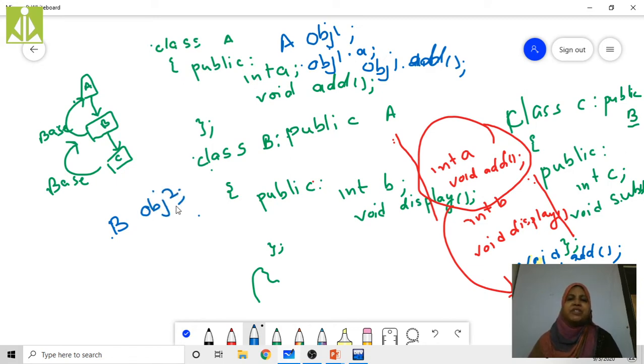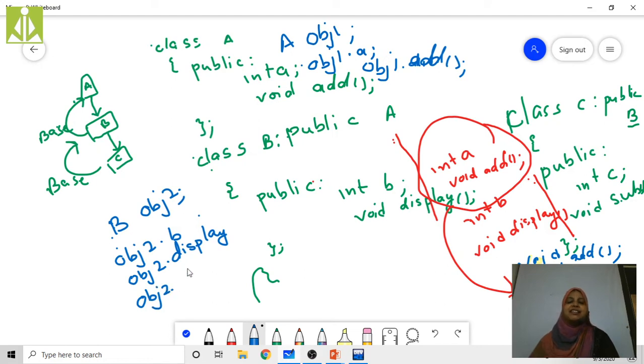By using the object of class B, I can access the data members and member functions of class B. See here, by using this object obj2, I can access B. By using this obj2, I can access display, right? And one more thing, by using this obj2, I can access the data member A also.